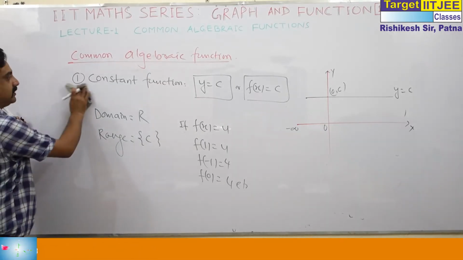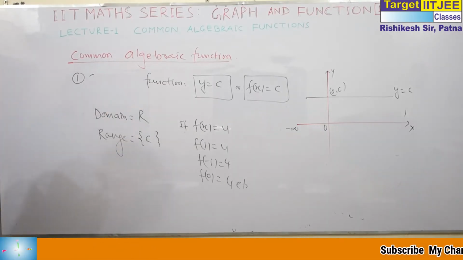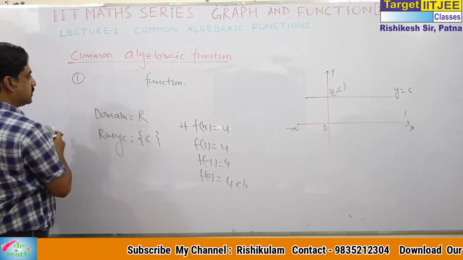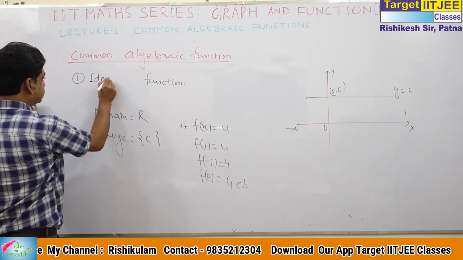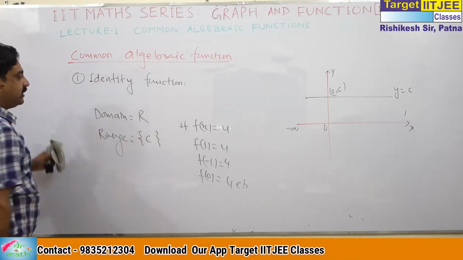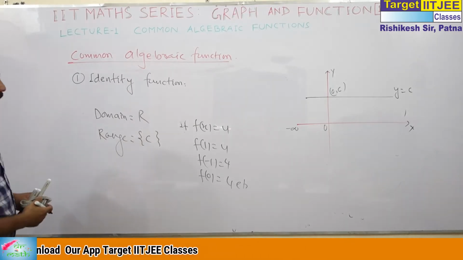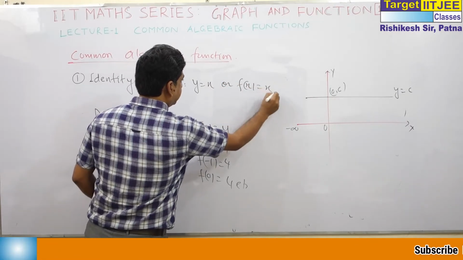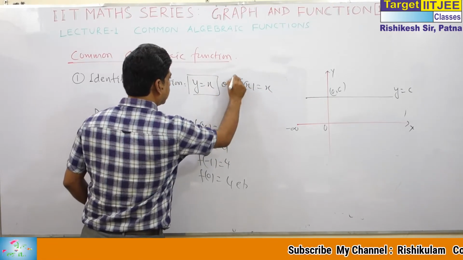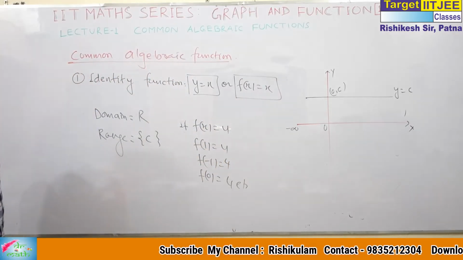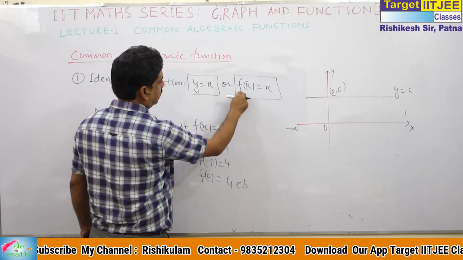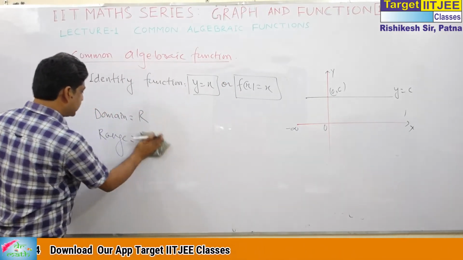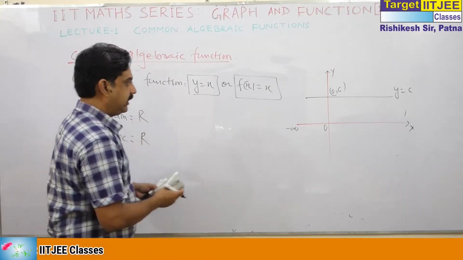Now, come to the second function. Pause and write. The second function is the identity function. y is equal to x or f(x) is equal to x is called identity function. Either write y is equal to x or write f(x) is equal to x. Both are the same. y is expressed in terms of x. This y is also written as f(x). Now, what is domain? Its domain is R, its range is R, and its graph is as follows.